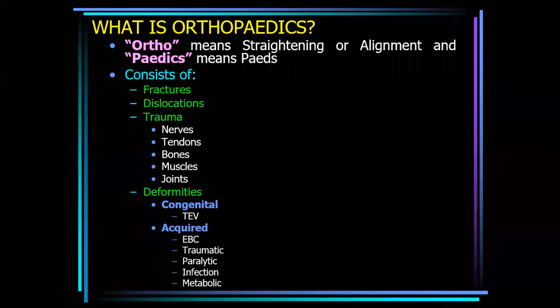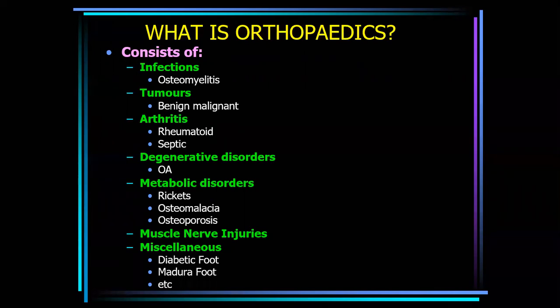Orthopedics consists of mostly fractures and dislocations and other topics such as infections called osteomyelitis, bony tumors, benign and malignant, arthritis, septic arthritis, gouty arthritis, RA, degenerative disorders according to age, and metabolic disorders: rickets, osteomalacia, osteoporosis. These are also dealt with in orthopedics because deformities and pathological fractures develop. Then muscular injury, and then miscellaneous.